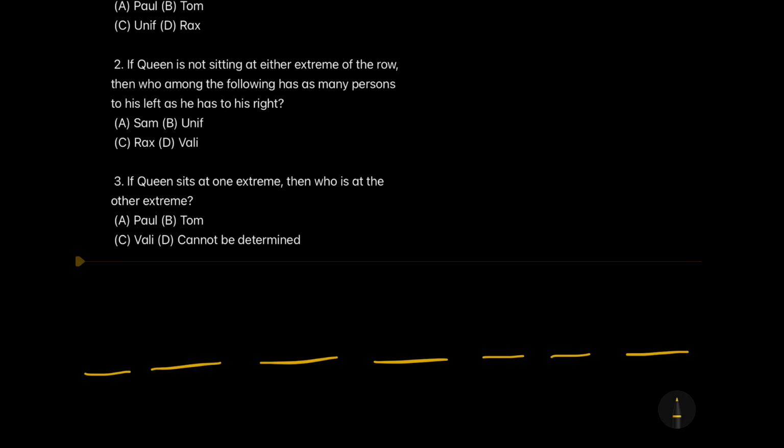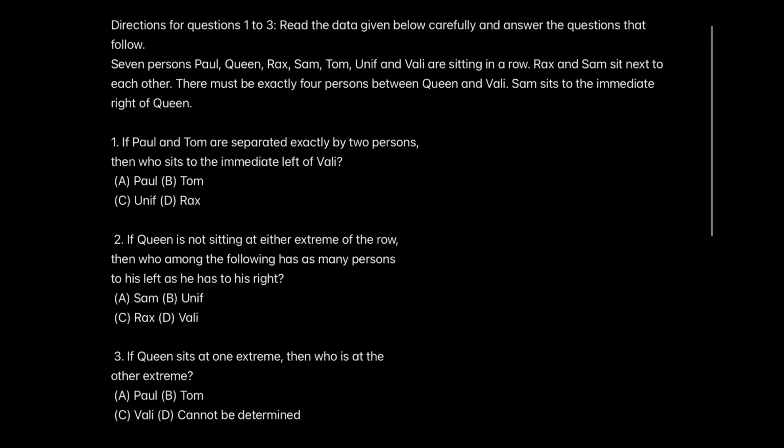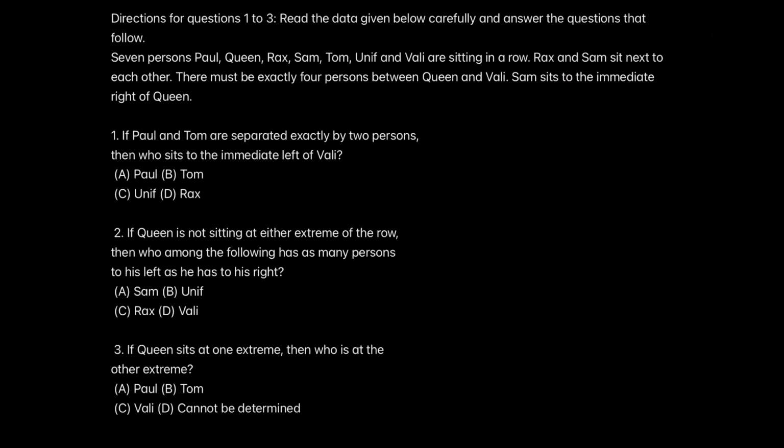When I know that Queen and Valley have 4 people between them, I should also know that Sam is sitting to the immediate right of Queen. So Queen cannot be over here, because if Queen is here, then Sam will not be in the arrangement.